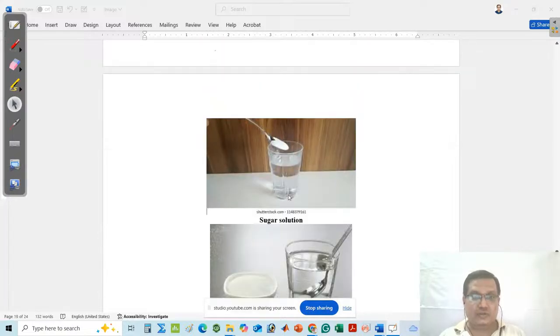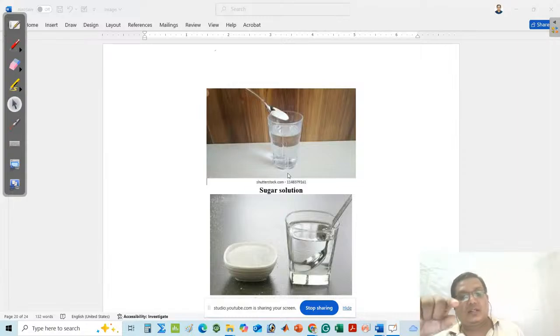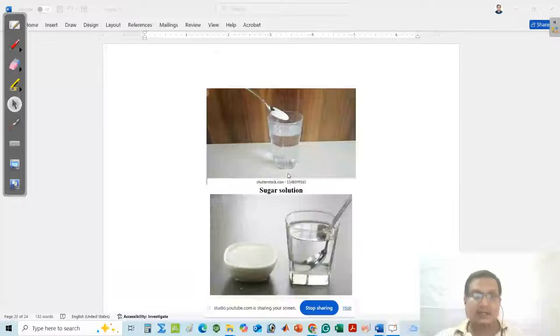look at that. This is your sugar solution. The component that is your sugar cannot be seen by naked eye. Even if you use the microscope, the components are not seen. If you see the whole sugar solution, it will look like one patch.